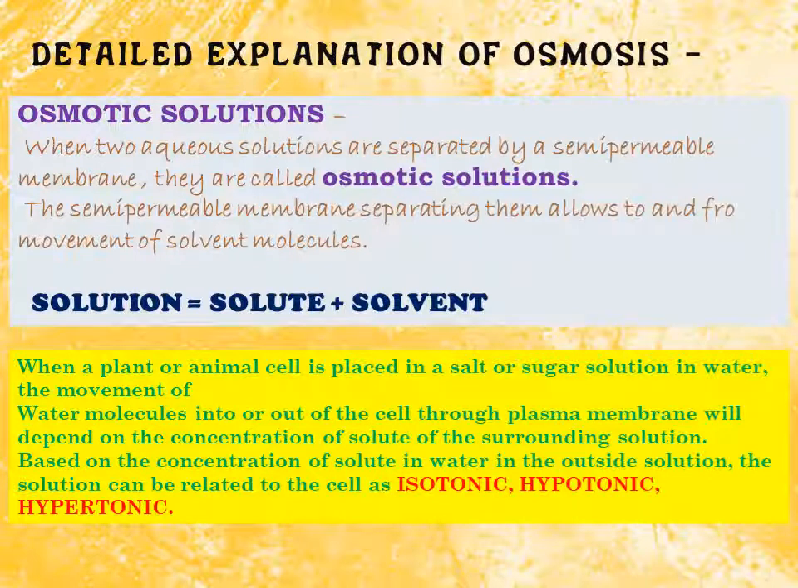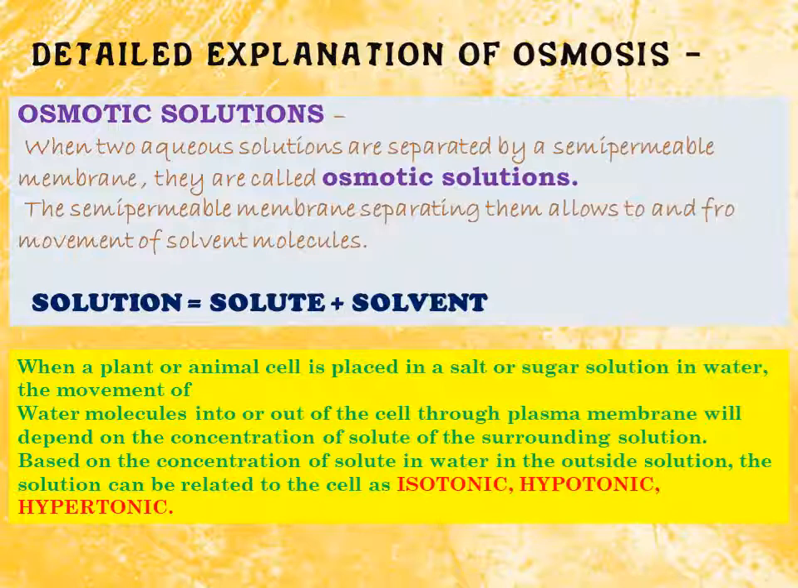Now, out of all three processes, osmosis is a very important process and it is also given in detail in your NCERT. So we will discuss it in detail. What is an osmotic solution? A very important thing: an osmotic solution means two aqueous solutions which are separated by a semi-permeable membrane. An aqueous solution means a solution which has water in it or something liquid. Those aqueous solutions are known as osmotic solutions.